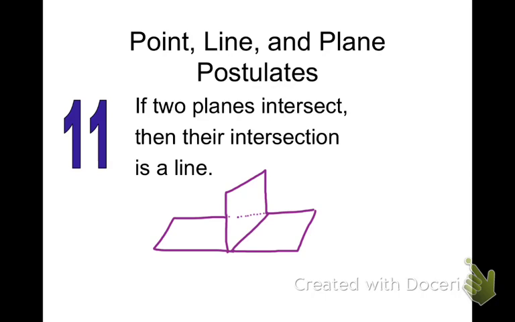Okay, see what's happening here? I'm going to dot this line down to that bottom. It's kind of hard to make dotted lines here. And then make the rest of this all solid. Do you have two planes intersecting? Maybe? So, if two planes intersect, then the intersection of them is a line. So where is our line? There's our line. So the intersection of the two is the line. Call it line M.